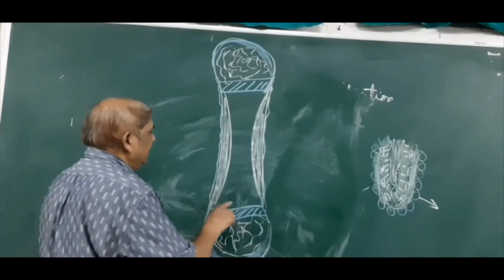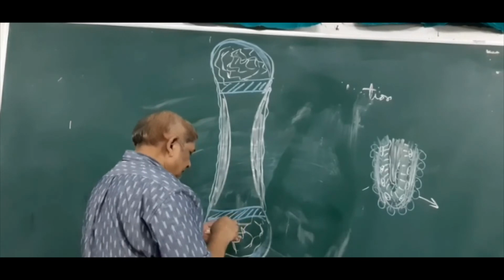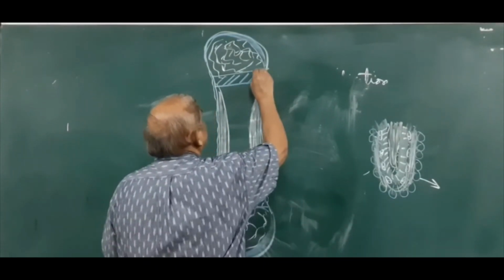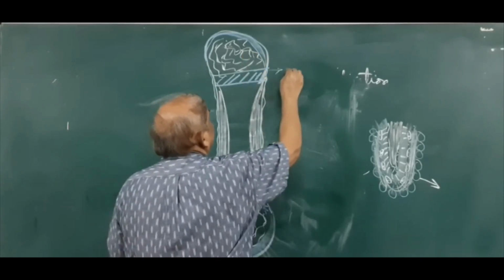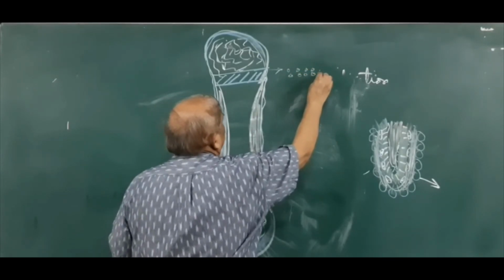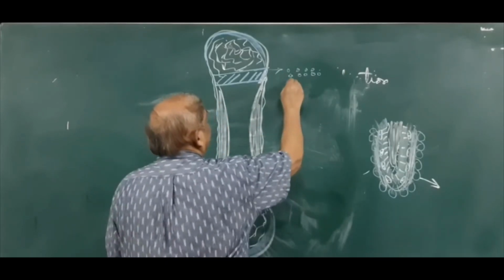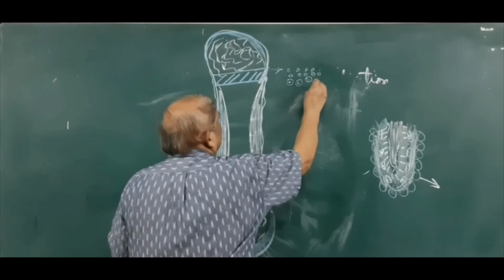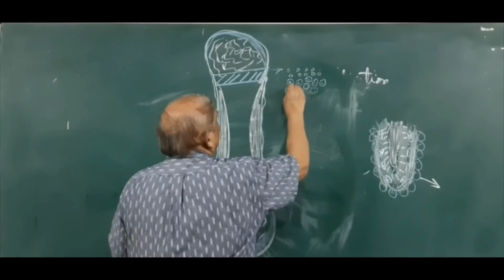Now let us see what are the layers in the epiphyseal cartilage. Very briefly, the layer which is towards the epiphyseal bone has the chondrocytes, which are the resting chondrocytes. So this is the zone of resting cartilage. Then the cells will become large, and this is the proliferating zone of the cartilage.